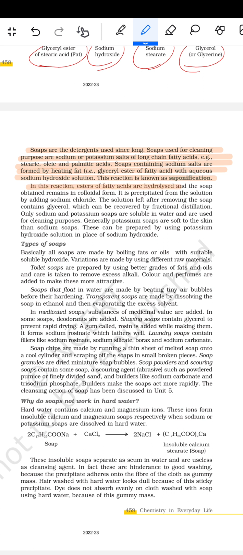In this reaction, esters of the fatty acids are hydrolyzed and the soap obtained remains in the colloidal form. It is precipitated from the solution by adding sodium chloride. The solution left after removing the soap contains glycerol, which can be recovered by fractional distillation. Only sodium and potassium soaps are soluble in water and are used for cleaning purposes. Generally, potassium soaps are softer to the skin than sodium soaps. These can be prepared by using potassium hydroxide solution in place of sodium hydroxide.